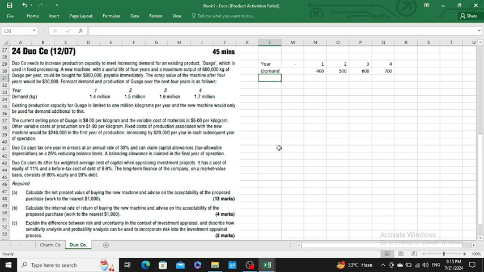Sir, we have to calculate in the nearest thousand. Therefore, instead of writing 400,000 units, I write in the nearest thousand, which means 400, 500, 600, and 700. Then our selling price. Instead of writing selling price, I would prefer to write our total sales. Then our variable cost of material cost.